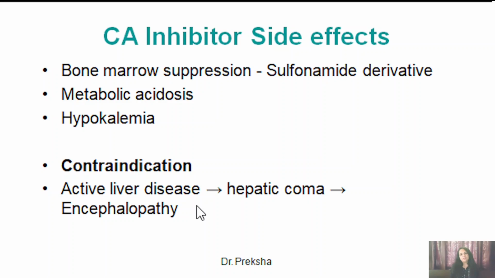During active liver disease, ammonia cannot be excreted easily into the urine because of the alkalinization of the urine, and this ammonia will cross the blood-brain barrier and can result in hepatic encephalopathy. So remember, in active liver disease, it may progress to hepatic coma and ultimately encephalopathy can occur. So acetazolamide is contraindicated during active liver disease.